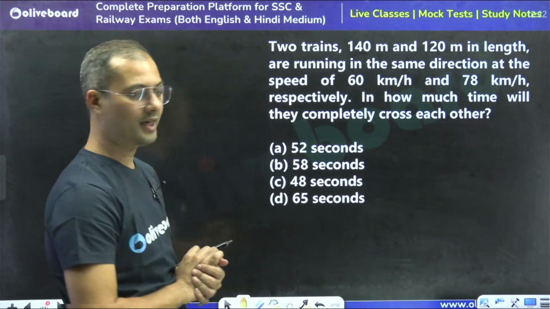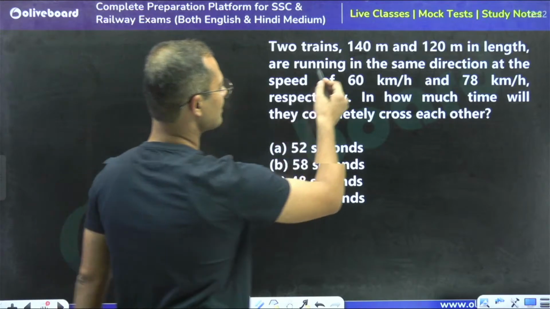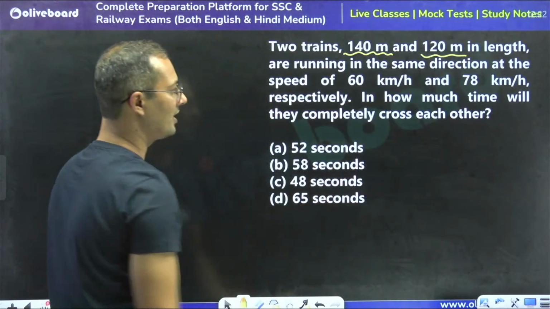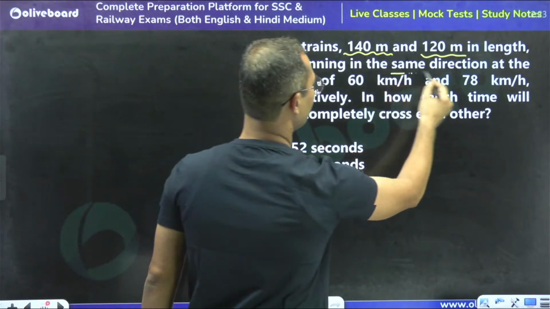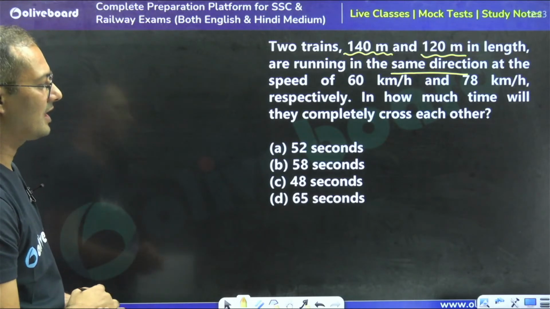Tell me what is the answer for this question. Two trains, 140 meter and 120 meter in length, are running in the same direction. Now they are running in the same direction, okay? At this speed, in how much time will they completely cross?